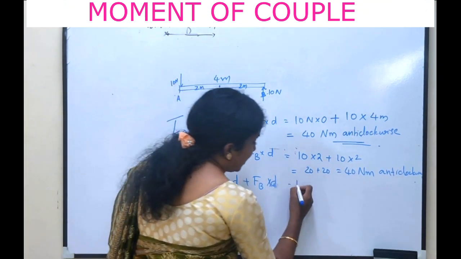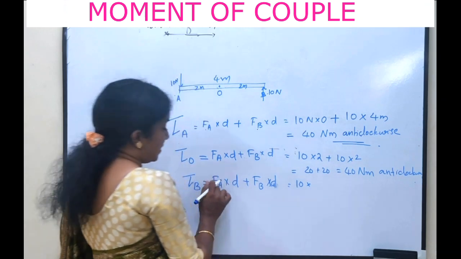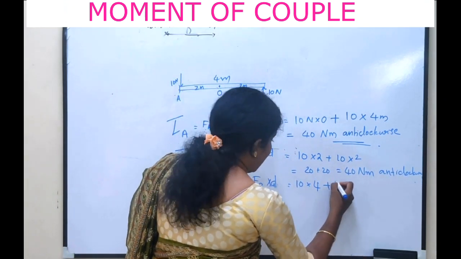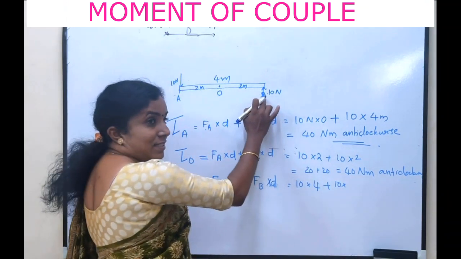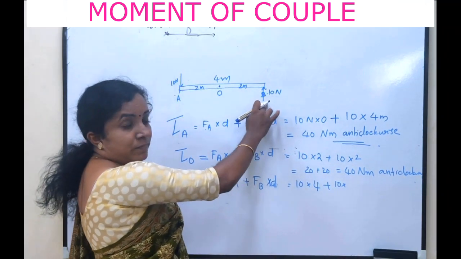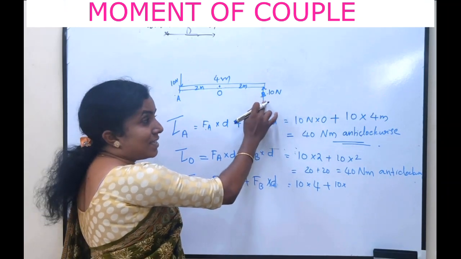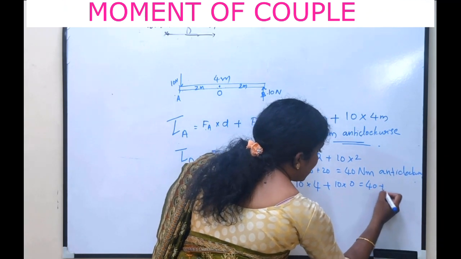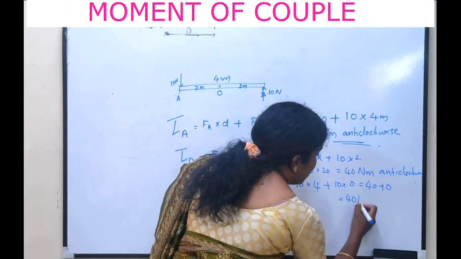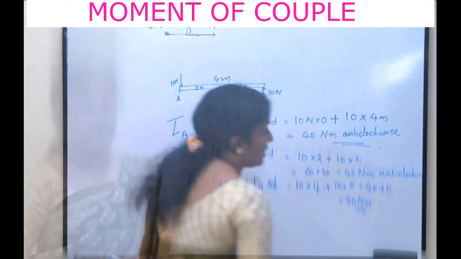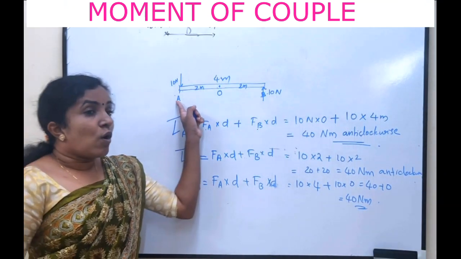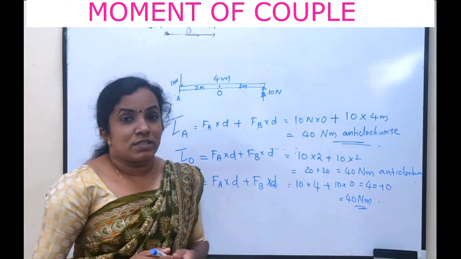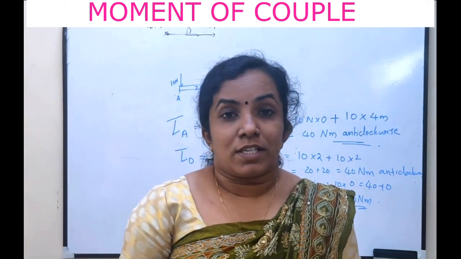So we can write 10 into distance from A to B is 4 meter plus again 10 into, since the axis of rotation and the application of force is at the same point, it is 0. So we will get 40 plus 0 is equal to 40 Newton meter anti-clockwise again. Here in all these points on the same plane, this moment of force or the moment of rotation is same.